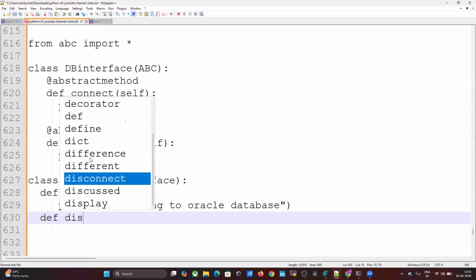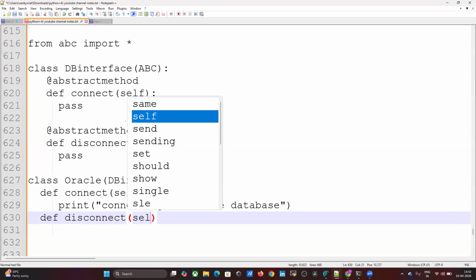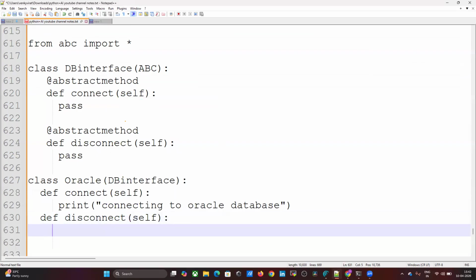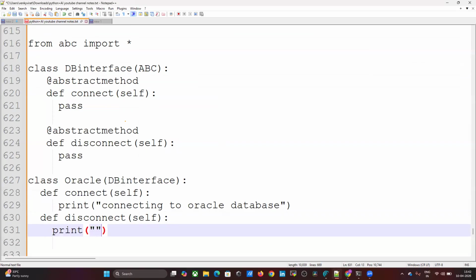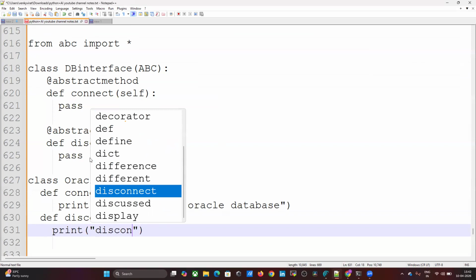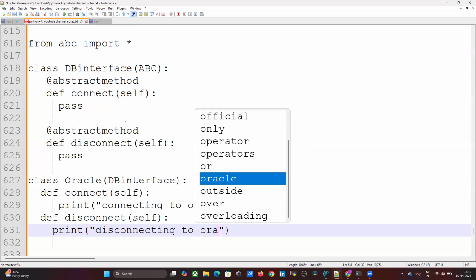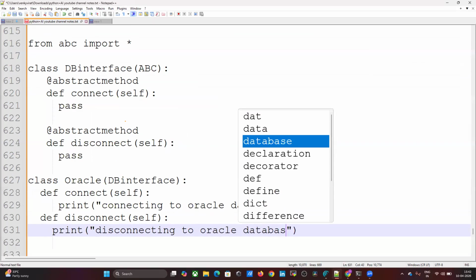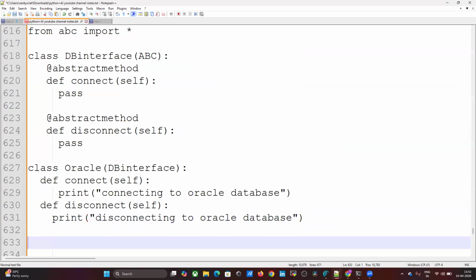Def disconnect, self, print disconnecting Oracle database. Already told you when I can disconnect and when I can connect. It's the same thing.